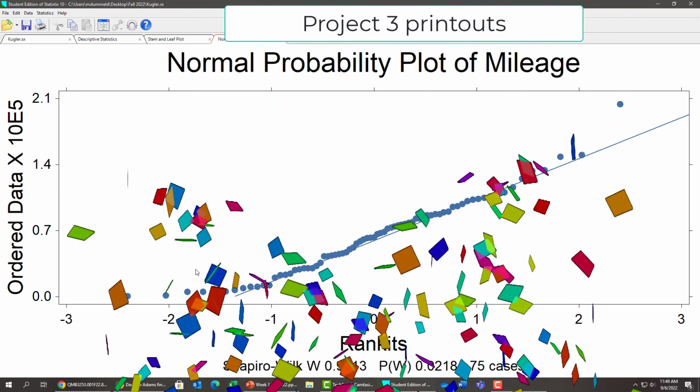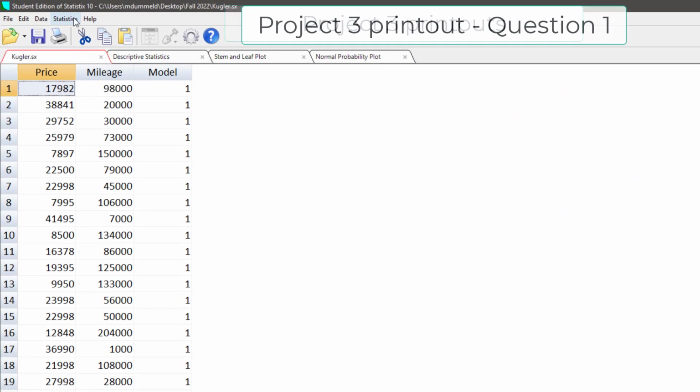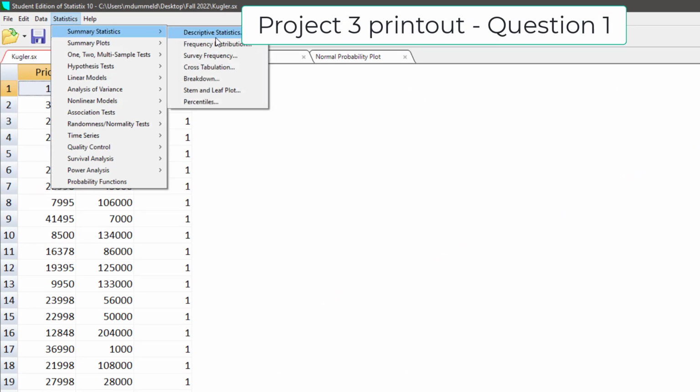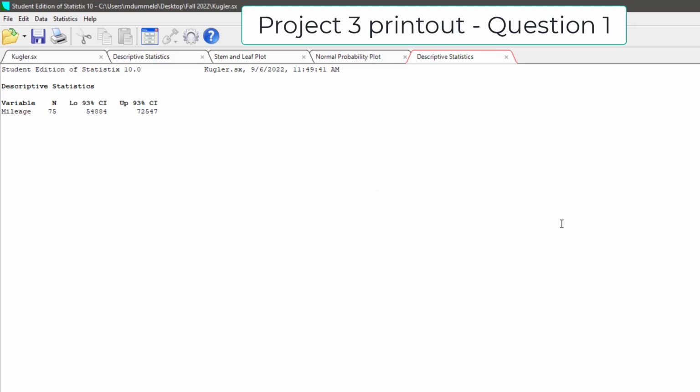Project 3, there are actually 4 printouts. So in Project 3, I'm going to go back to descriptive statistics. I'm going to choose the mileage variable again, or size. I'm going to take the mean and the standard deviation out. I want the sample size, and I want the confidence interval endpoints, which is this confidence box down here. And the first printout I want is a 93% confidence interval. So I'll say okay. And that's the printout I want for Question 1 of Project 3.